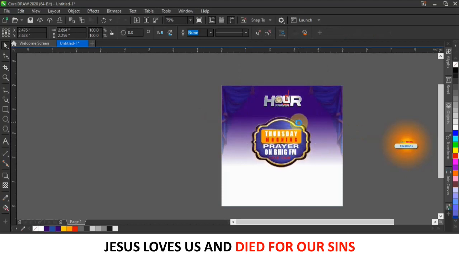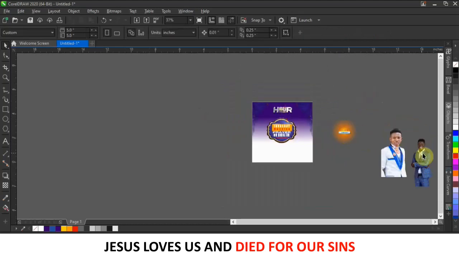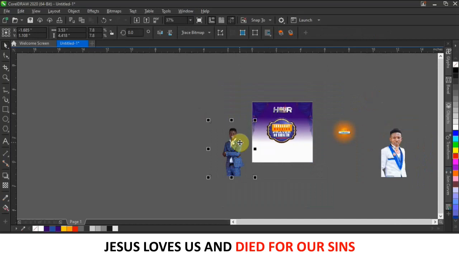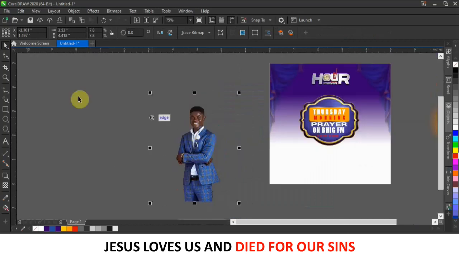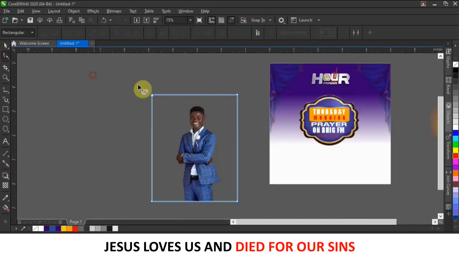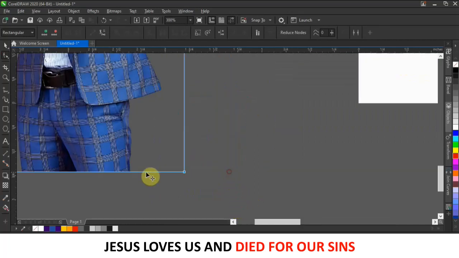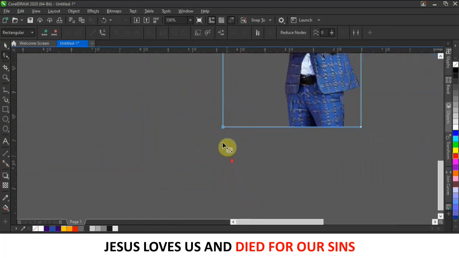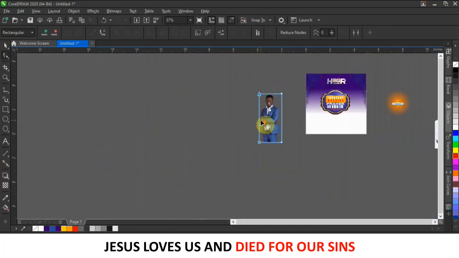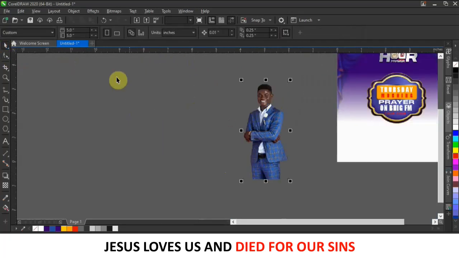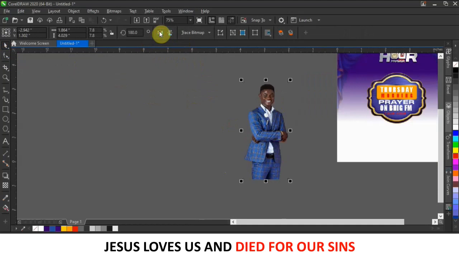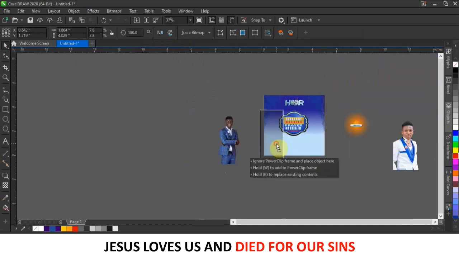Okay, so the next thing I'll do is, I have my pictures here already, so I'll just bring this picture here, and all the pictures have space around them, so I'll do the same thing to the picture here. Okay, so I'm coming to flip it. Come and flip it horizontally like this, and then you place it here.